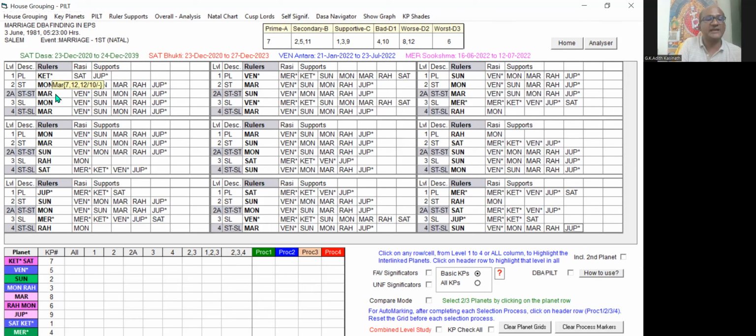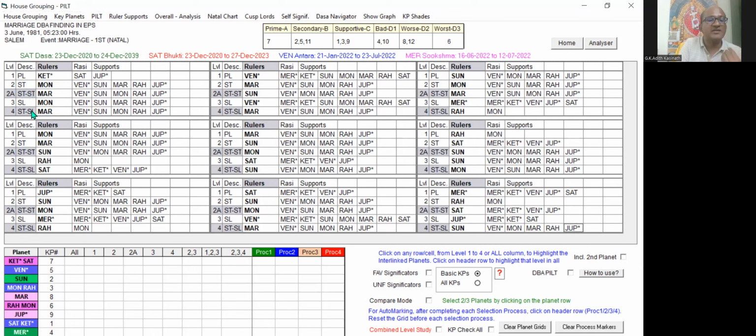In EPS, we take a minimum of 5 levels: planet, star lord, star lord of the star lord, sublord, and star lord of the sublord. In some cases, wherever we require, or when one planet is repeatedly ruling more than one level, we take the sub-sublord also into consideration. You can see planet, star lord, and sublord are the primary levels. The 2A level, that is star lord of the star lord, and the 4th level, star lord of the sublord, are secondary levels.